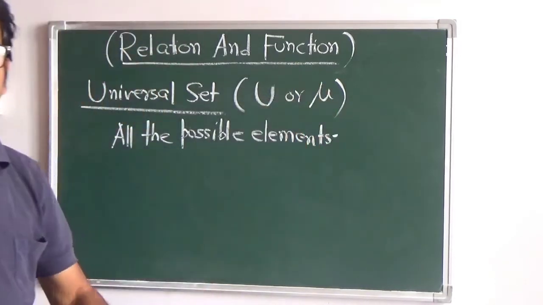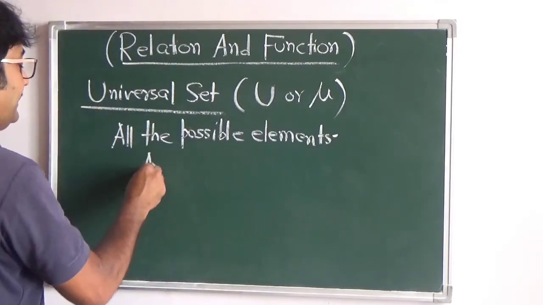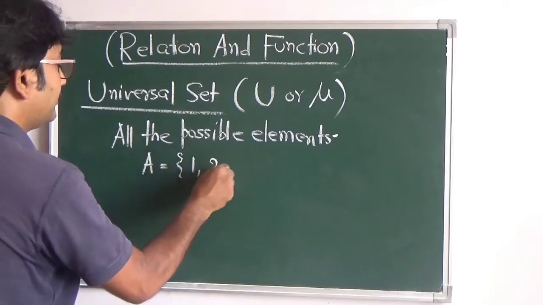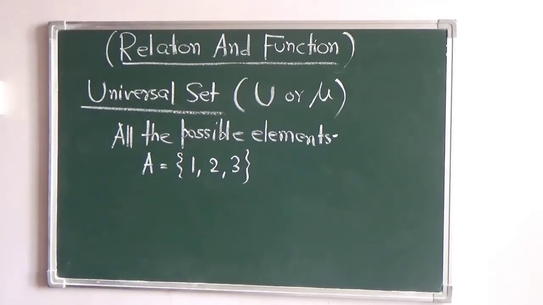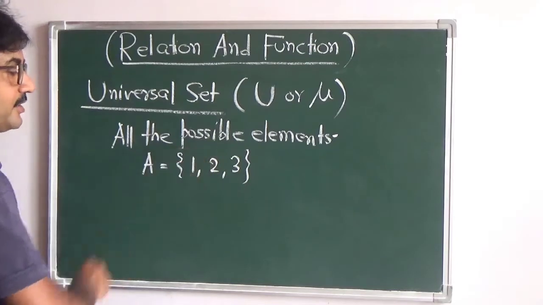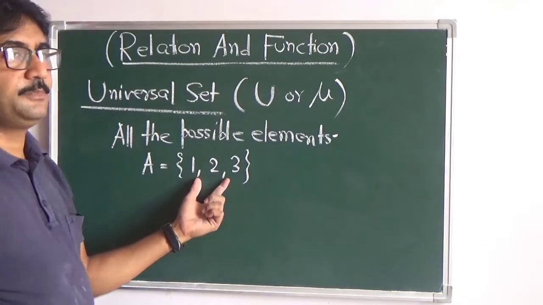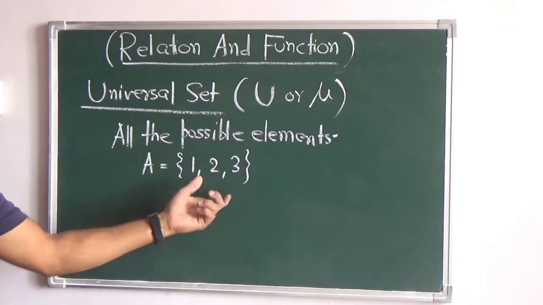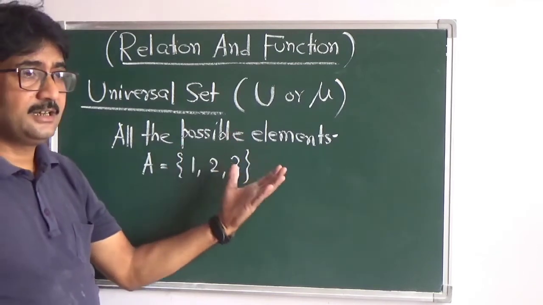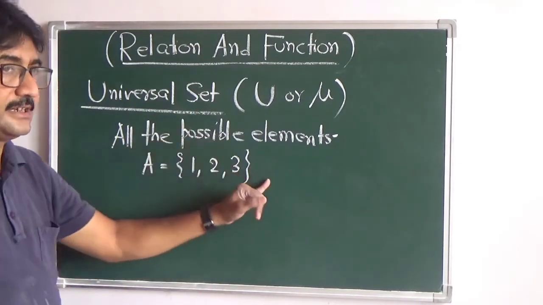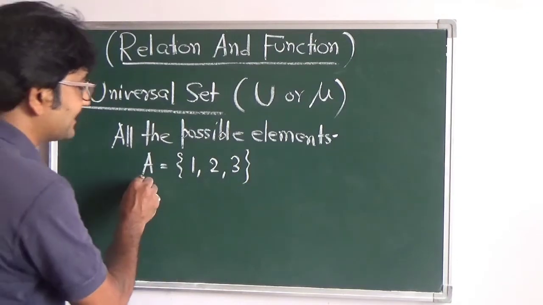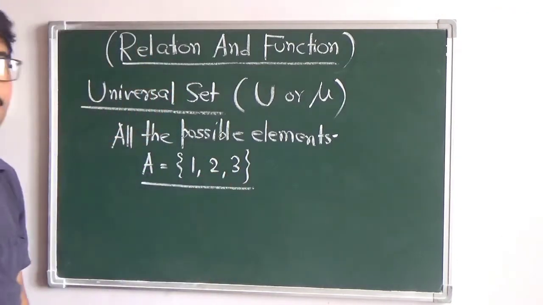Now I take an example. If I talk of A equals 1, 2 and 3, can you tell me the universal set for this? What will be the universal set for this? So if I take, these are natural numbers, these are also whole numbers, these are also real numbers, these are also integers, we can say. So there are a lot of universal sets for this, and this set itself is a universal set of itself.